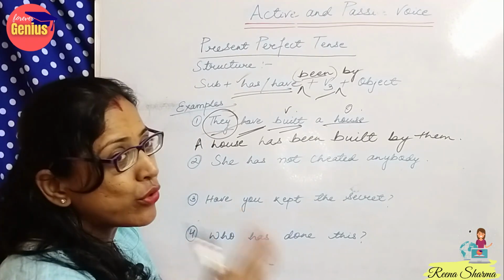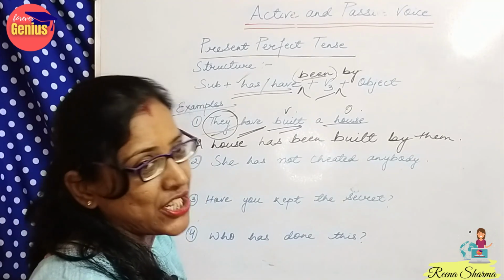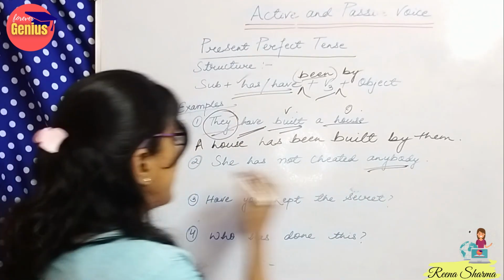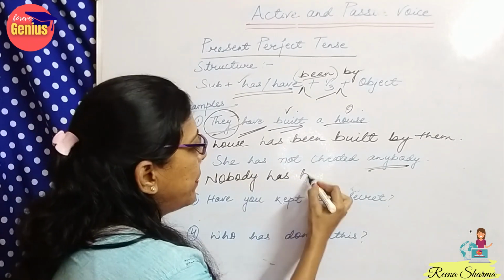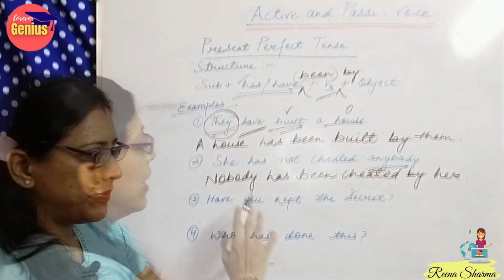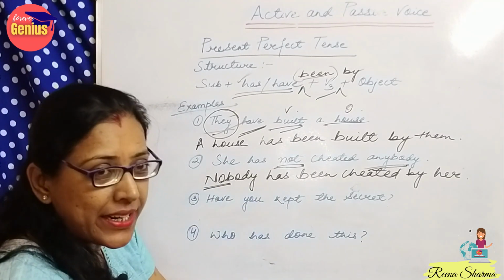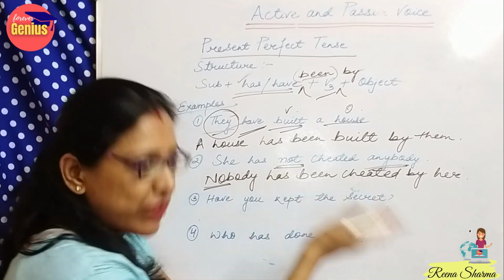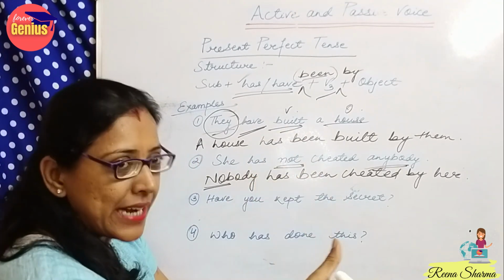After these questions, we would again be dealing with some questions where we would be doing the error correction. So, she has not cheated anybody. So what to do? Anybody will become nobody. Nobody has been cheated by her. Why have we not written not here? Because no has already been written here. That's why. But if we have any other type of sentence which we would be discussing, then we would be using the word not in the sentence.